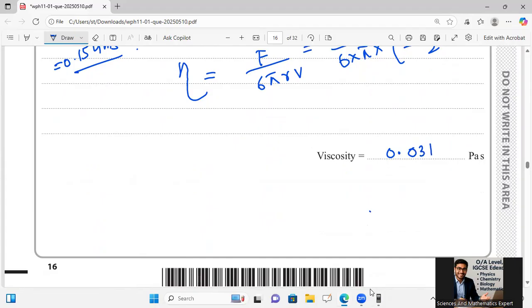If you are rounding it off, then it is 0.032. So this was for the viscosity calculation.